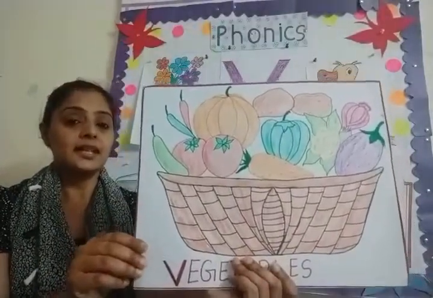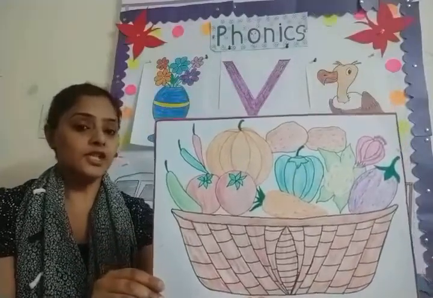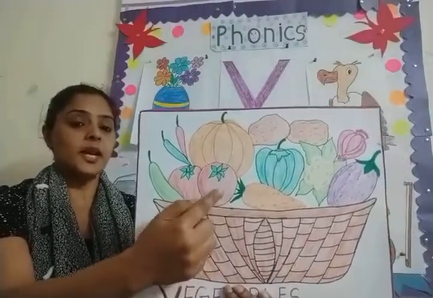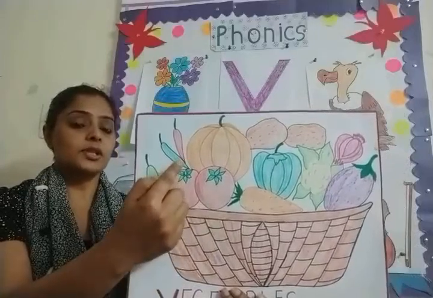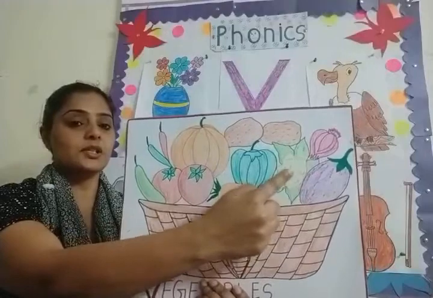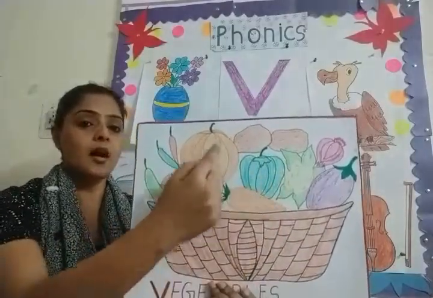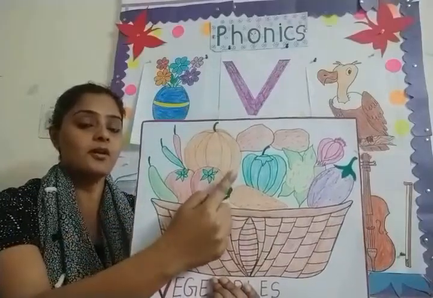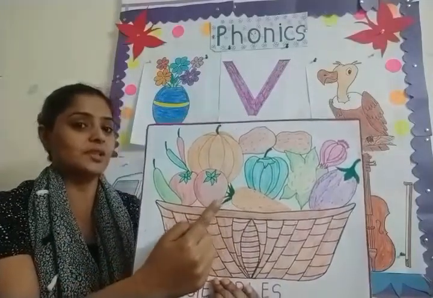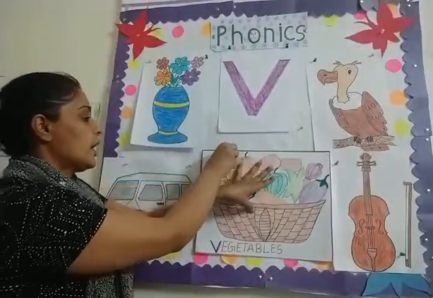Yes, these are for vegetables. Tomato, bottle gourd, chili, pumpkin, capsicum, onion, brinjal, cauliflower, potato. All these are for vegetables. Yes? Okay.